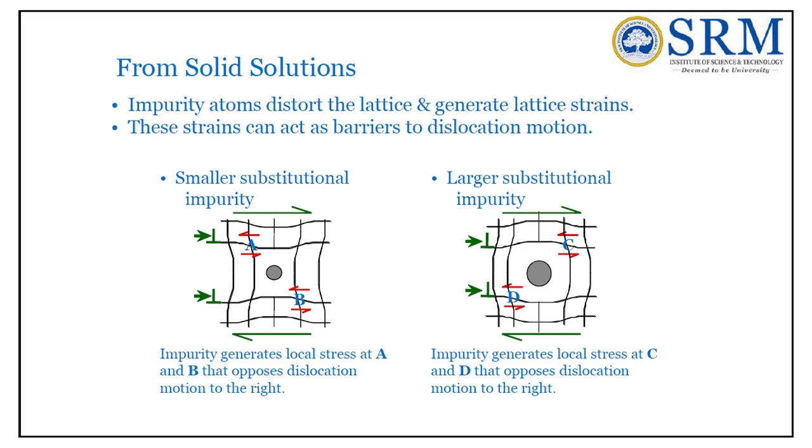So the first one is solid solution strengthening. Already I have told you what a solute and a solvent are. A solute is the minor portion and the solvent is the major portion. If you are mixing two elements, copper and nickel, and the copper is more, then it is called the solvent. Nickel is small, so it is the solute.